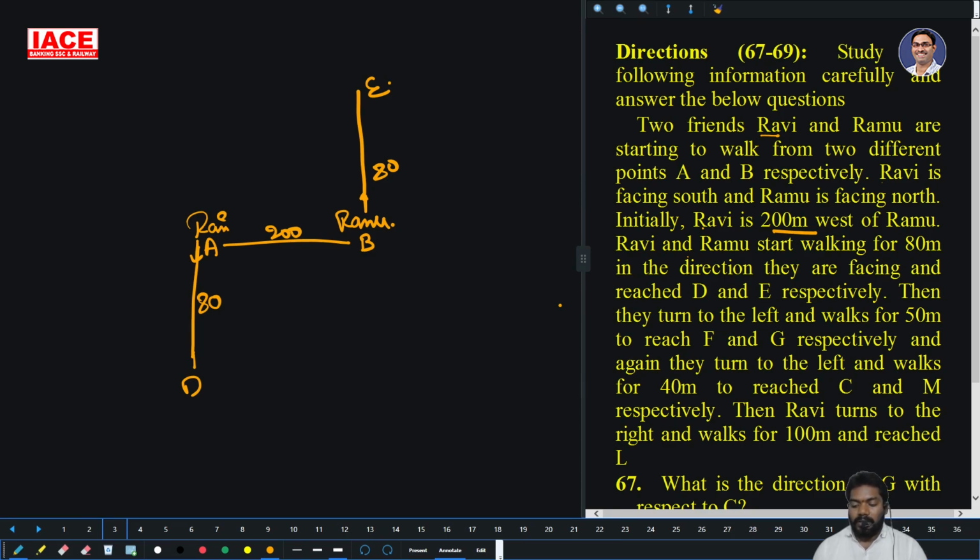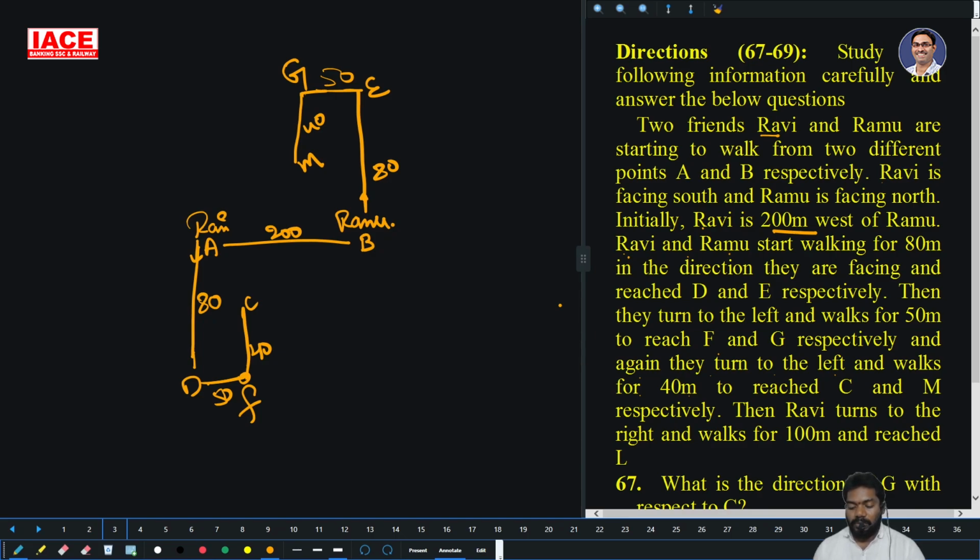Then they turn left and walk 50 meters, reaching F and G respectively. Ravi reaches F and Ram reaches G. Then they turn left and walk 40 meters, reaching C and M respectively. So 40 meters to the left, C and M respectively.